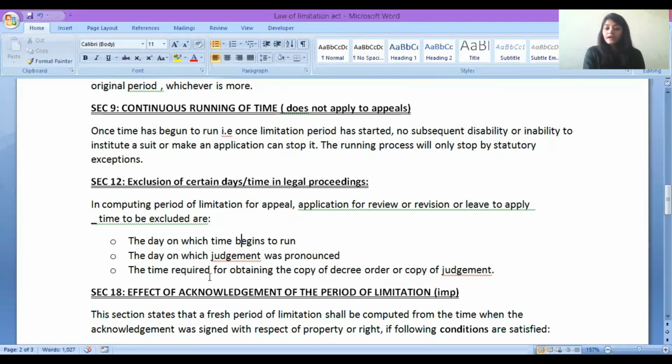Then the time required for obtaining the copy of decree, order or copy of judgment. जो भी कोर्ट का जजमेंट आया, जो भी कोर्ट का ऑर्डर आया, उसका जो कॉपी लाने के लिए, to get that copy of the order of the judge, whatever time was required, whatever time went in obtaining the copies, that time is excluded. In what? In computing the period of limitation, right? For example, it took 5 days to get the copy. So in computing the period of limitation for the 3 years, extra 5 days will be given because your 5 days got wasted, right? This is section number 12.